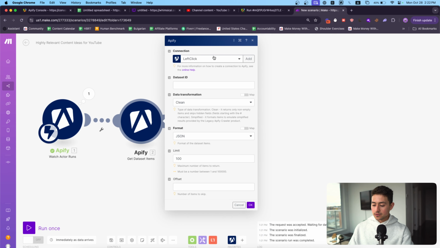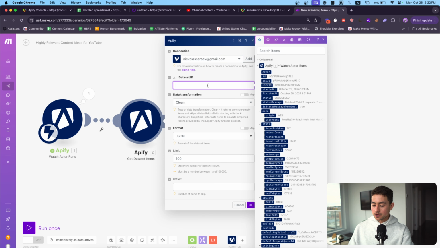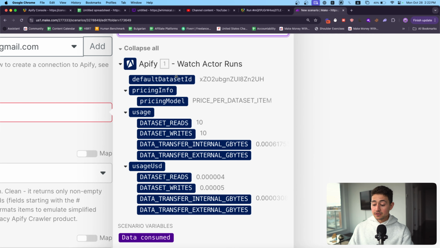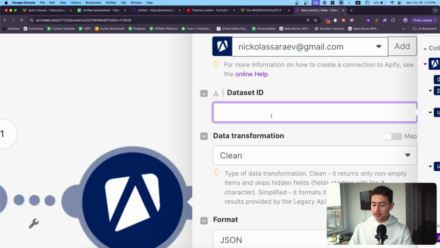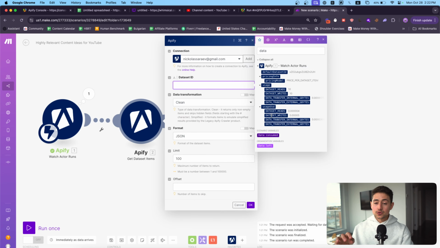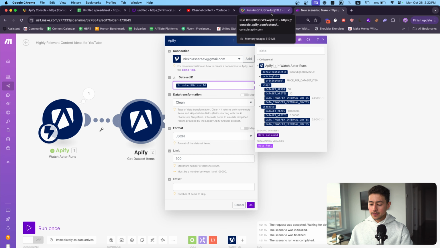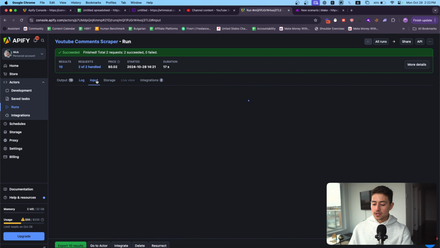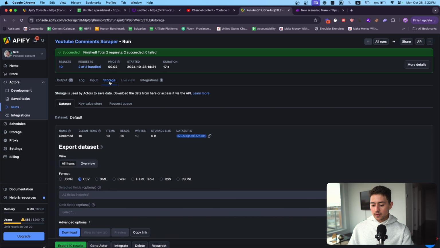So what you have to do in order to make this work, make sure you're on the right account, is you have to feed in a variable called default dataset ID, this one right over here. And so this is now going to pull the actual items from the dataset that correspond to the specific one that was run in Apify. The reason why is because you can actually add to different datasets. You have the ability or choice to do so. So this is just a quick and easy way for Apify to give you a lot more flexibility.